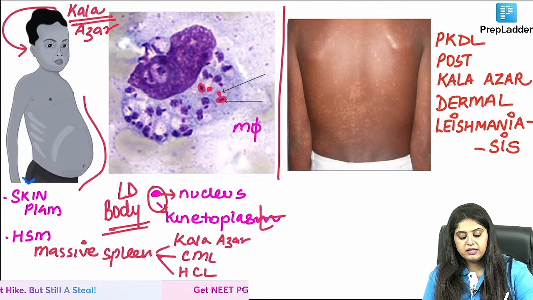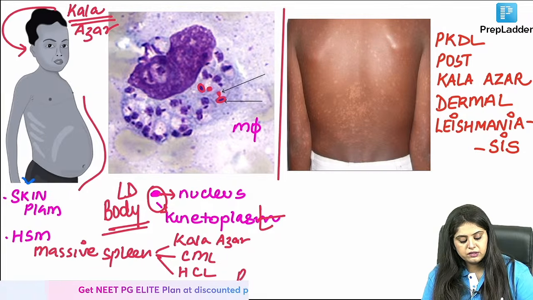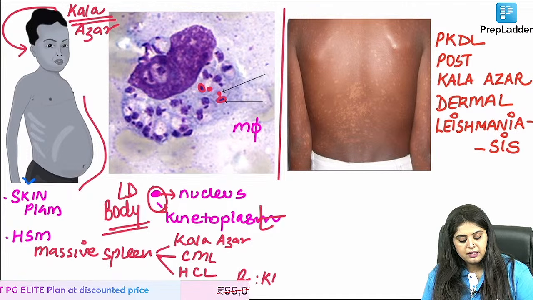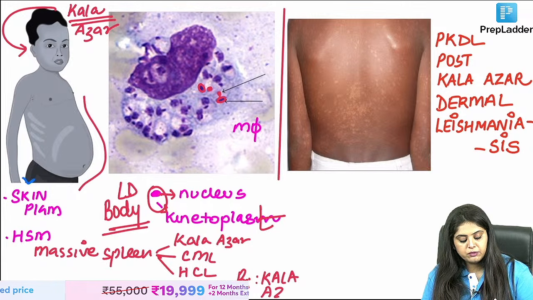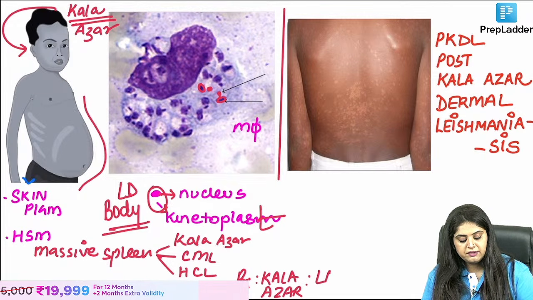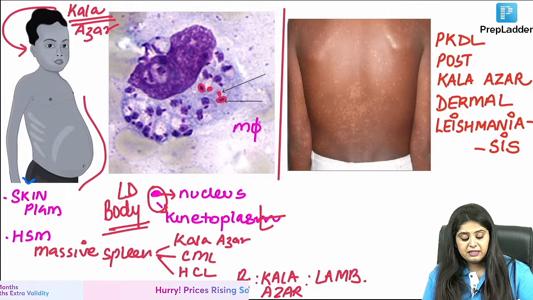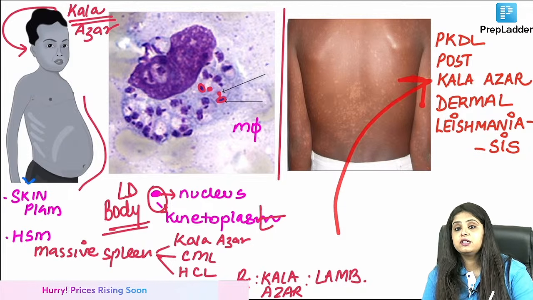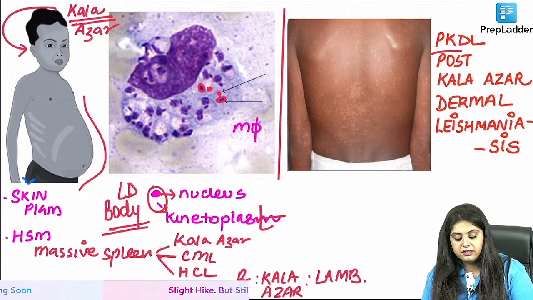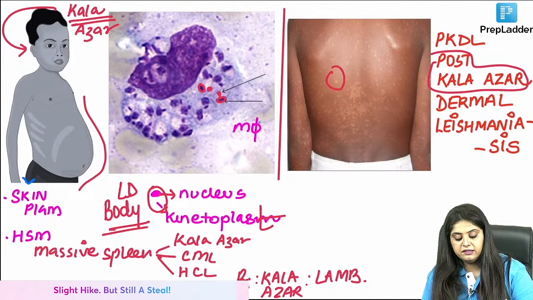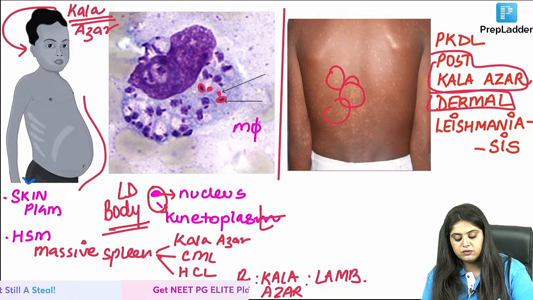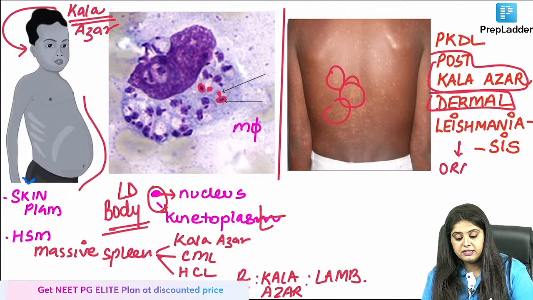What is the treatment that you do for Leishmania donovani? What is the treatment for Kala Azar? What a stupid question I'm asking you. It is liposomal amphotericin B. Yes, everyone says that. But if I ask you what is the treatment of post-Kala Azar dermal leishmaniasis, where after Kala Azar you can see these hypopigmented lesions, then it is oral miltefosine.